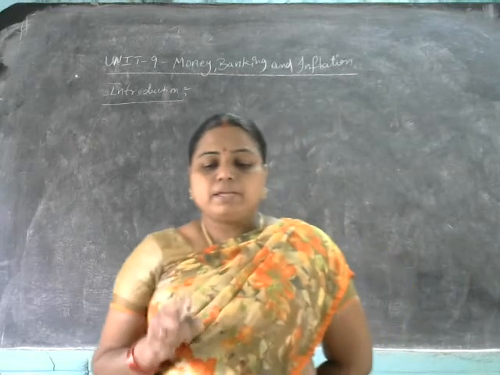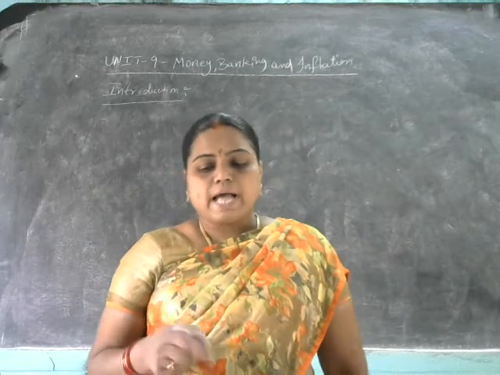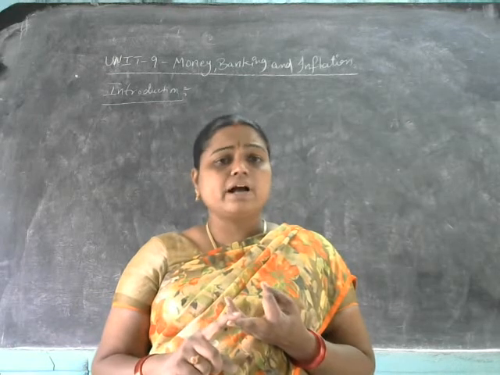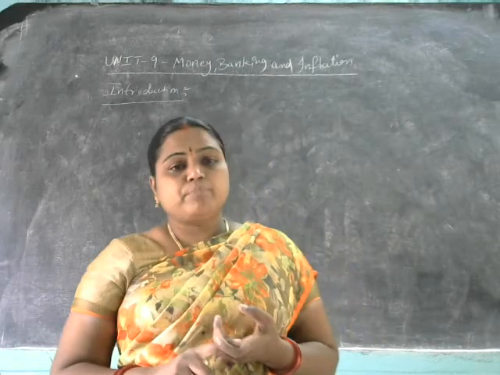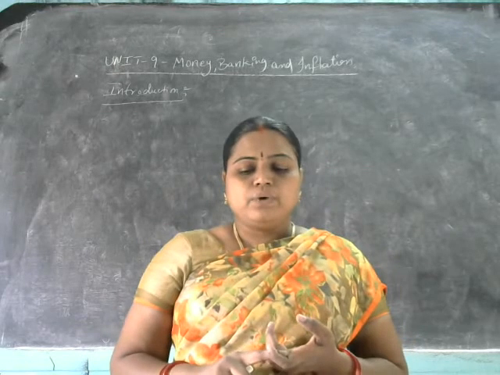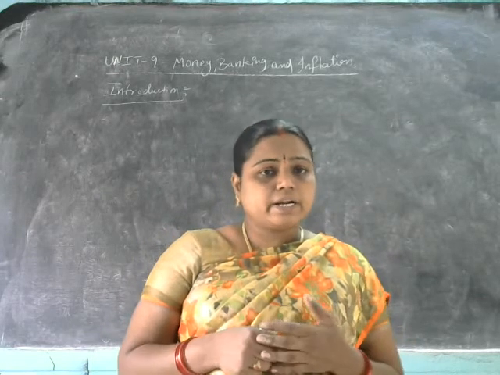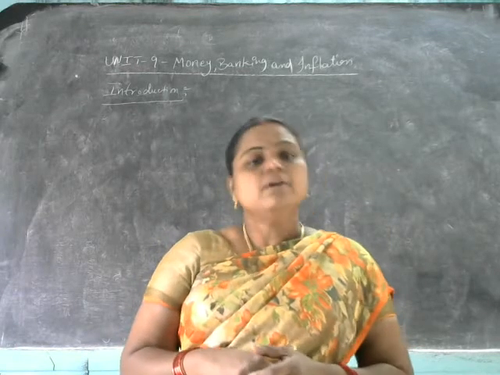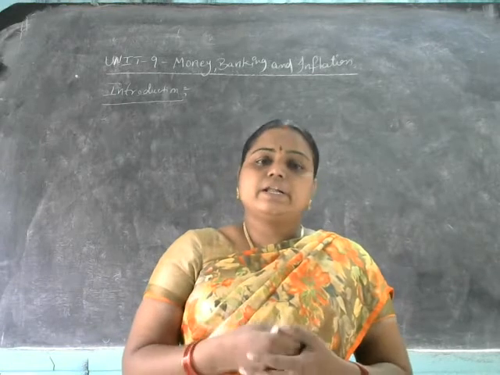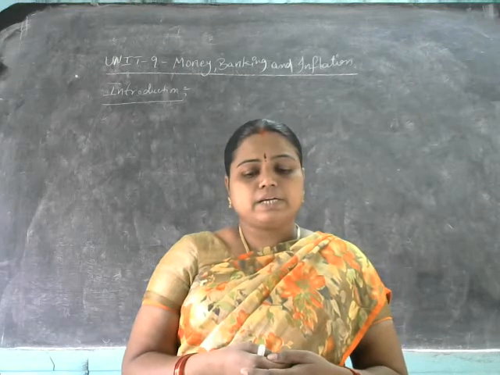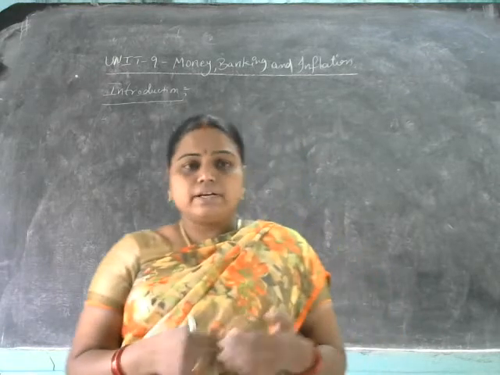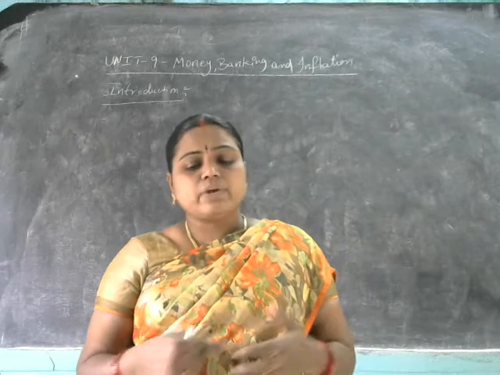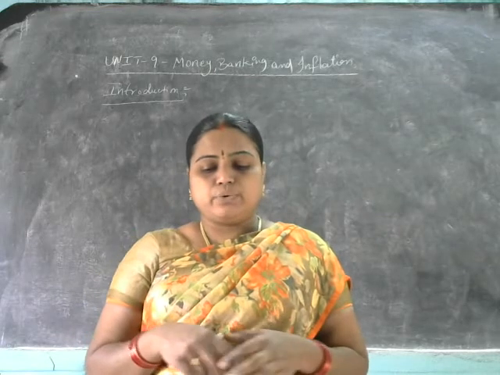Thus money, banking, and inflation are three very important aspects of macroeconomics, and they are interrelated. Money is interrelated with banking, banking is interrelated with inflation, and inflation is again interrelated with money. All these aspects we are going to discuss in detail in this unit.